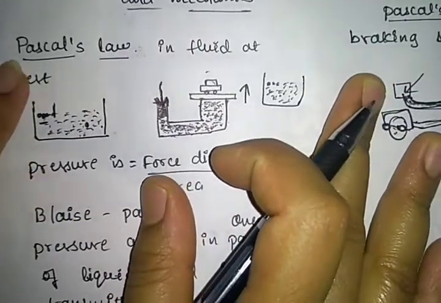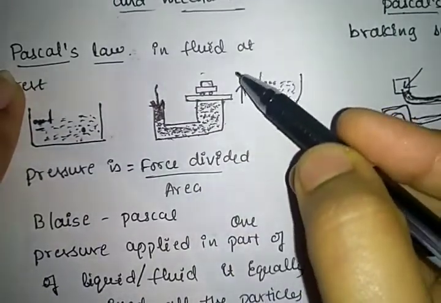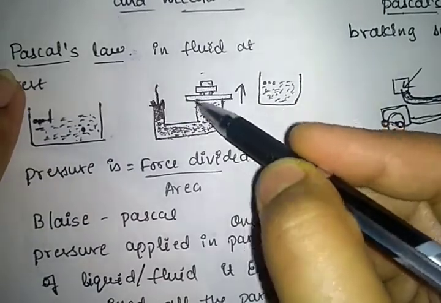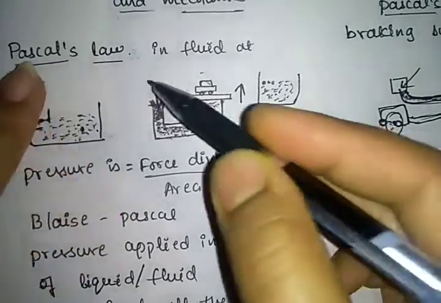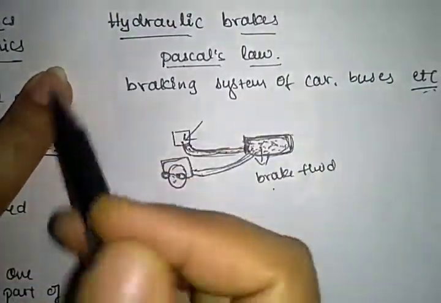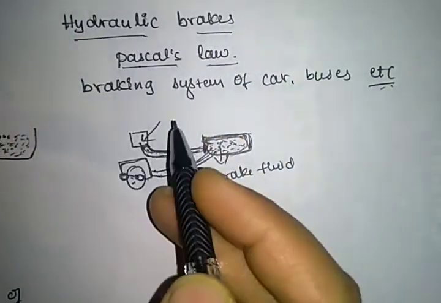So Pascal's law states that if pressure is applied in any one part of the fluid, it is equally transmitted to all the parts of the fluid. So these hydraulic brakes work on the principle of Pascal's law.